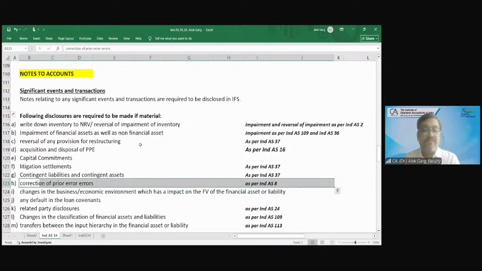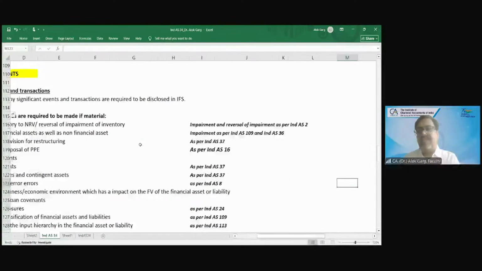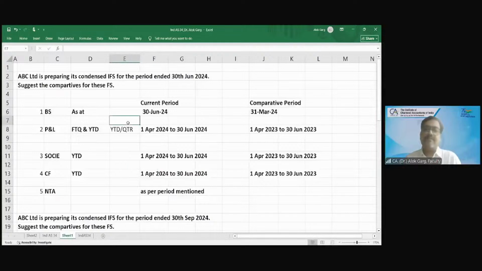Which disclosure? You remember we have discussed if there is a prior period error. For example, let's come here. Third balance sheet. Let's say the company is preparing the first interim condensed financial statement for the first quarter, June 2024.